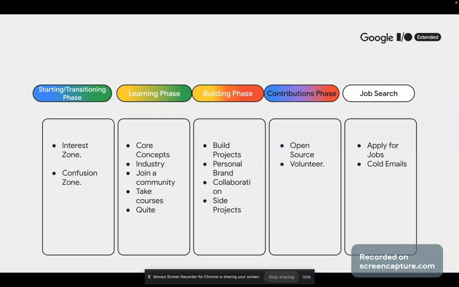Okay, now these are the five phases that you go through as a software developer. Some months ago, Hack Sultan shared on his Twitter this video where he talked about phases that you go through to discover what you want to be or what you want to learn in tech, right? One of the phases that really stood out for me are these two phases that I used in the starting and the transitioning phase. We called it the interest zone and the confusion zone. So, what is the interest zone? The interest zone is when you know that, oh, I want to do tech.